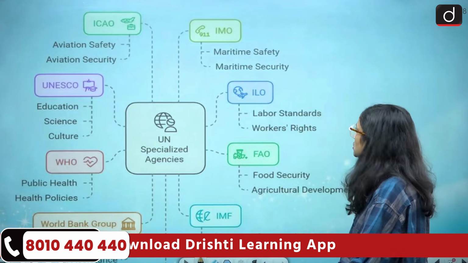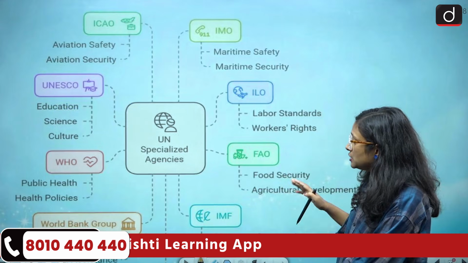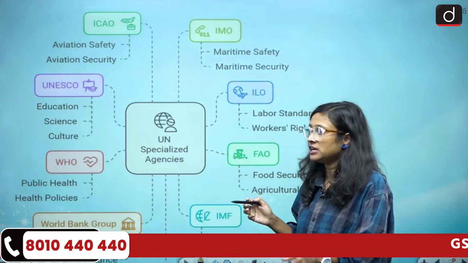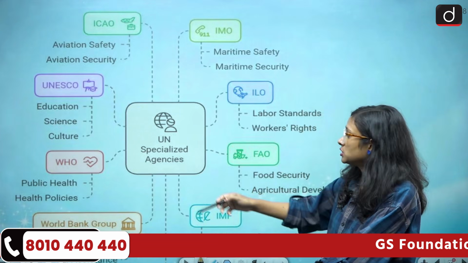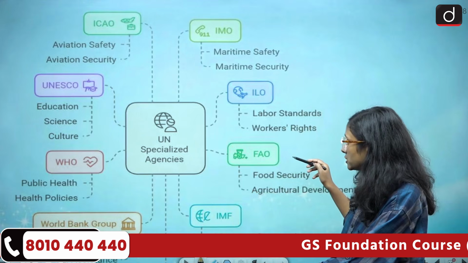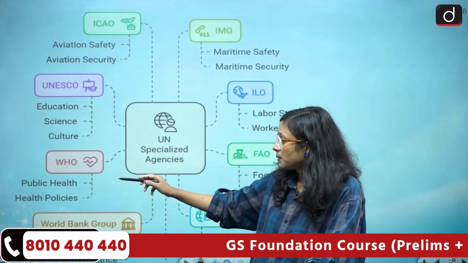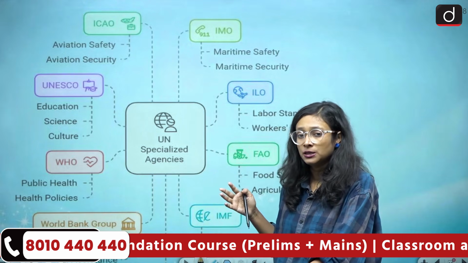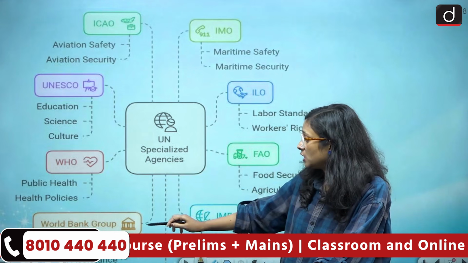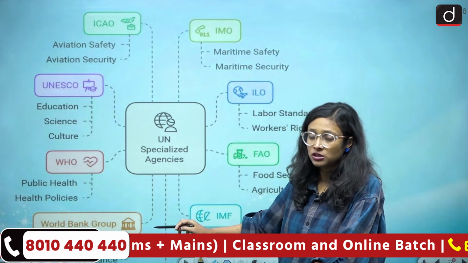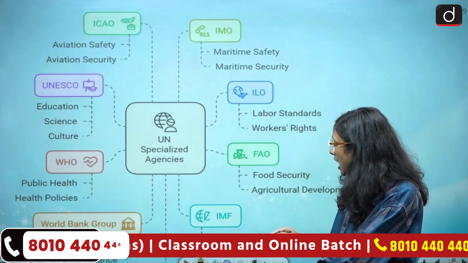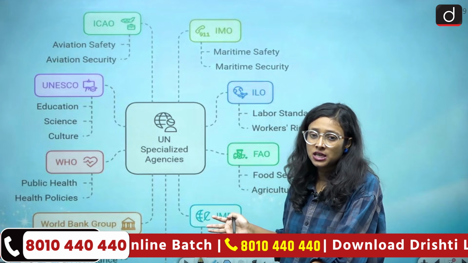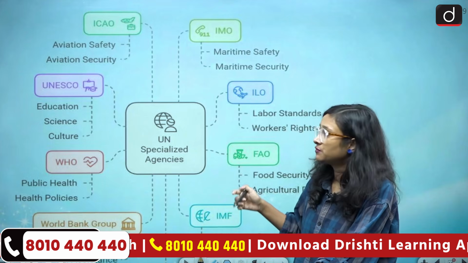Now we'll come to the next one. Next one is about the different institutions that are part of, and come within the ambit of, the United Nations. Everybody knows about the WHO. Then we have FAO for food security, and WHO for public health and health policies, and you can see how important WHO was in the pandemic period. Then we have the World Bank Group, which provides financial assistance to needy countries. Then we have the IMF. The IMF also advises various countries regarding their monetary policies and schemes, and it also provides funds to different countries.